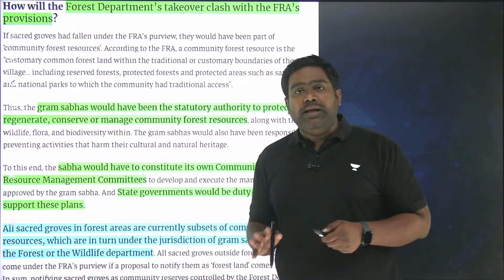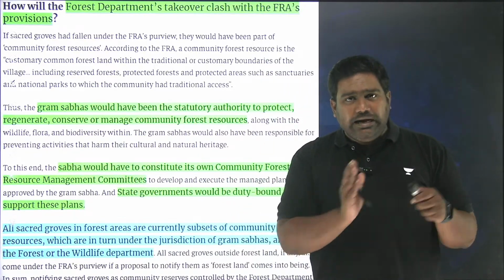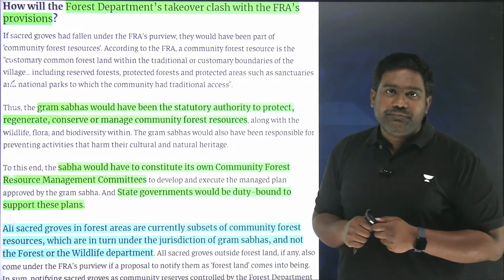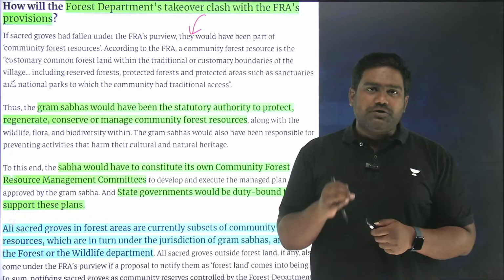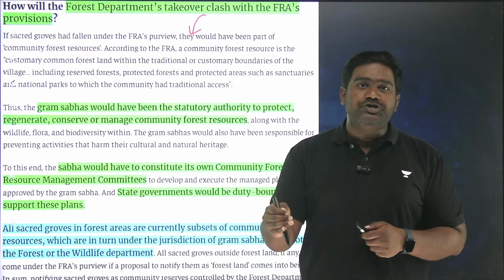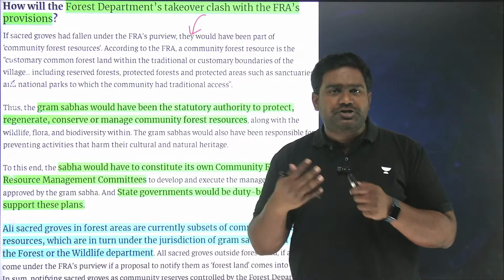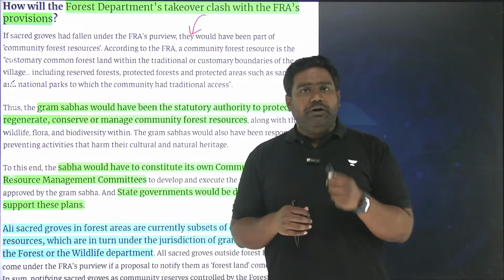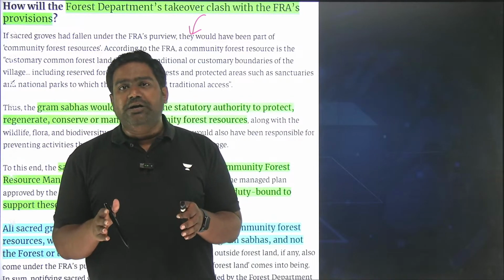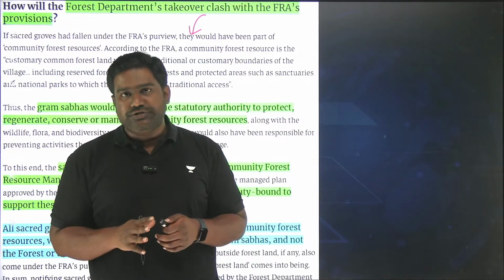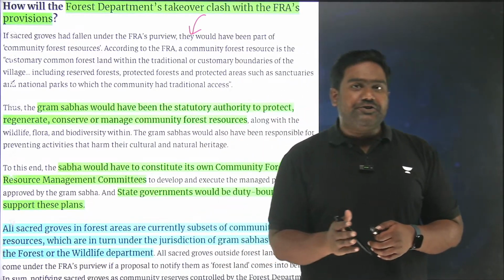Now, this is where the contradiction arises between Forest Rights Act of 2006 and the provisions of Wildlife Protection Act. According to Forest Rights Act, the whole purpose of Forest Rights Act was to secure the traditional rights, the indigenous rights to the local communities, and restore those traditional rights back to them. Forest Rights Act clearly provided that Gram Sabhas are the statutory bodies to decide upon the conservation of local forests. So this included community reserves, sacred groves, etc.